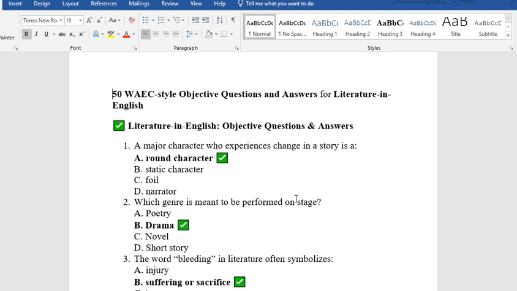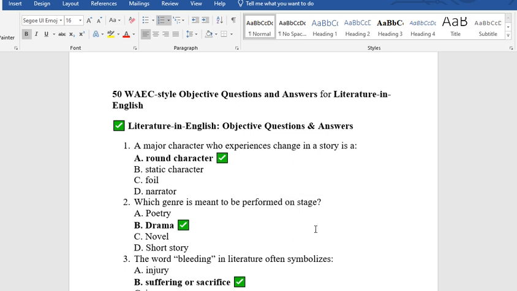Question 1. A major character who experiences change in a story is A. Round character, B. Static character, C. Foil character, D. Narrator. The answer is option A, round character. That is a character that changes in the narrative.